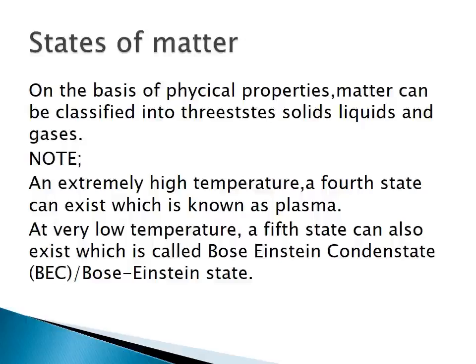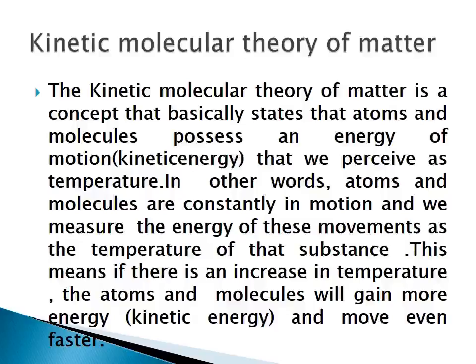This is the fifth state of matter. Chemically, matter can be classified into three categories: elements, compounds, and mixtures. First of all, we see